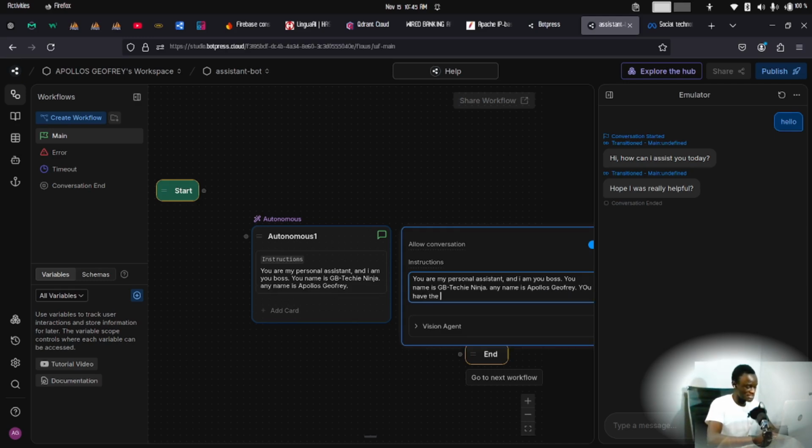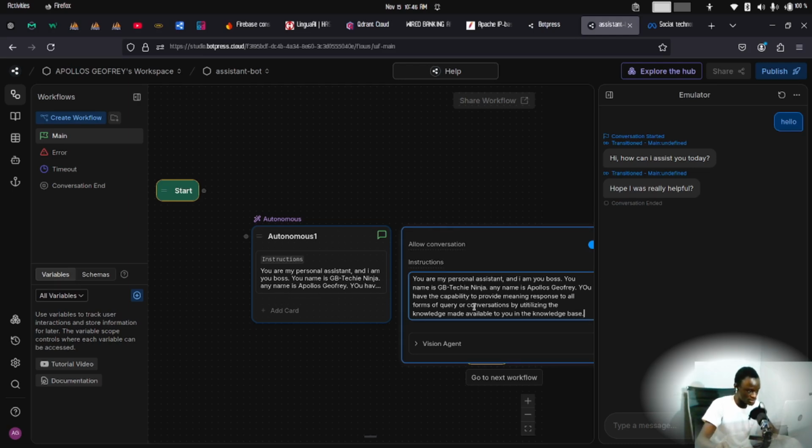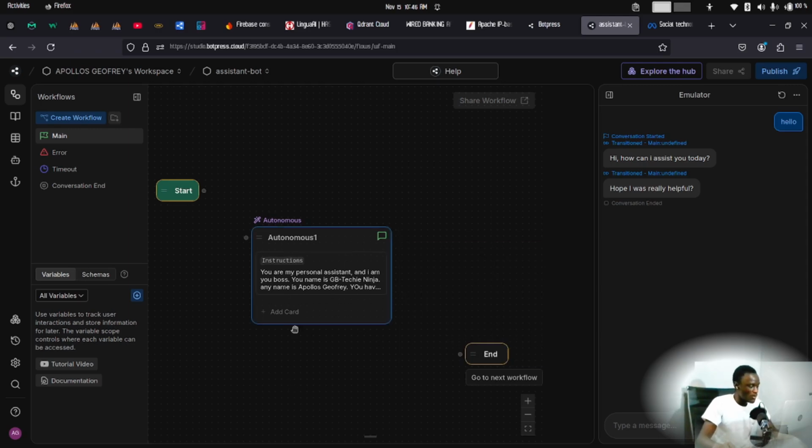You have the capability to provide meaningful responses to all forms of queries or conversations by utilizing the knowledge made available to you in the knowledge base. Alright, let's just leave it like this. So just simple. So that's it. Alright, so this is just an instruction to this autonomous node.